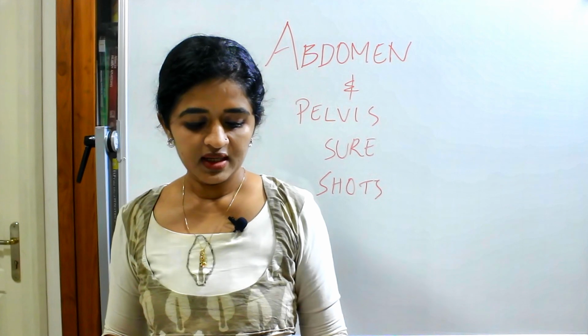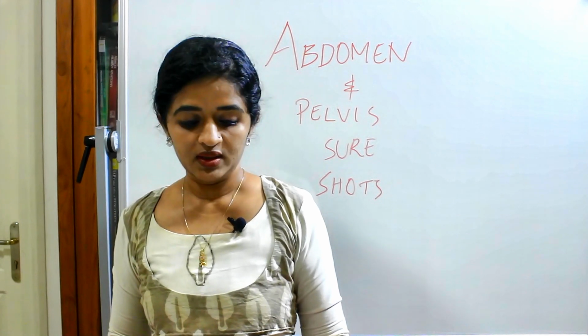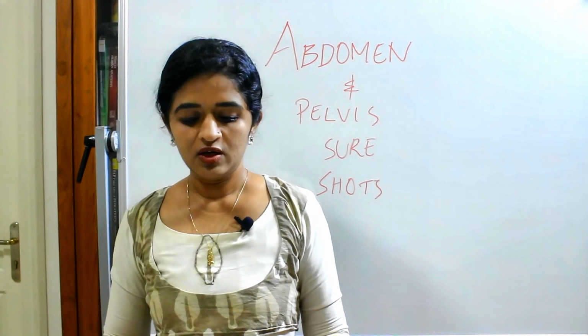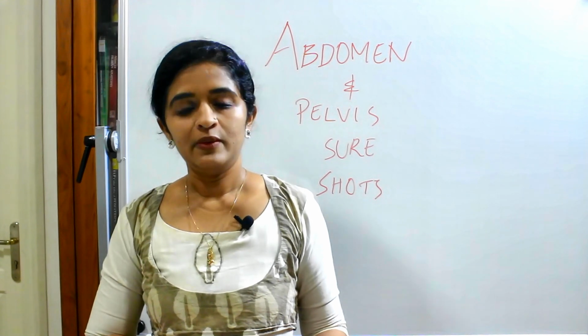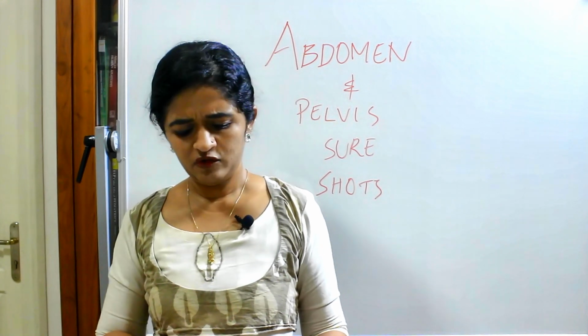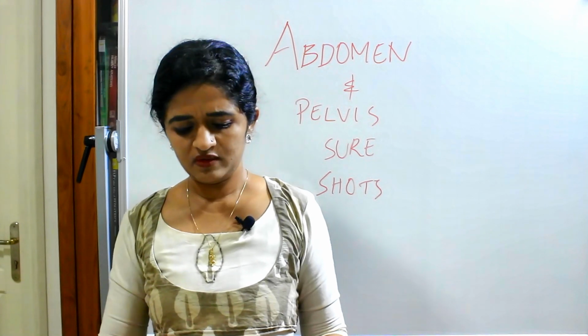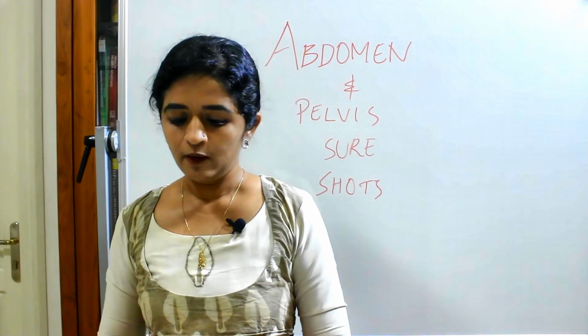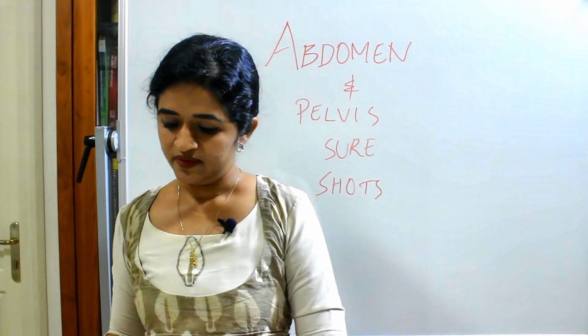Coming to the small intestine and large intestine, you should be knowing about Peyer's patches and the mesentery of the small intestine. Then there is a tabular column differentiating the jejunum and ileum. If you just focus on that tabular column, you can solve any question from the small intestine part. Then Meckel's diverticulum, again a favorite question.